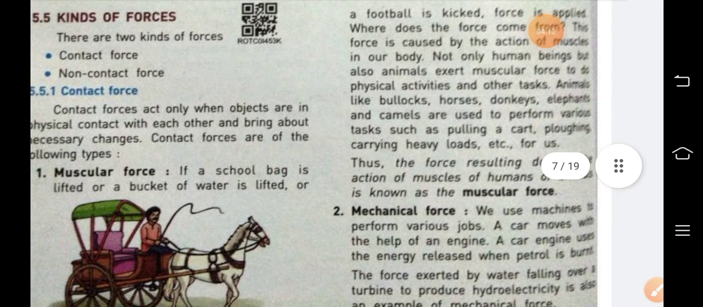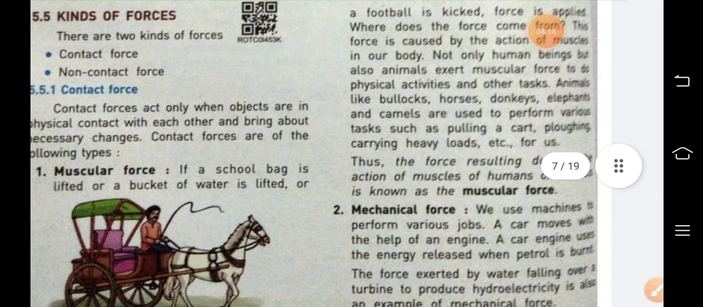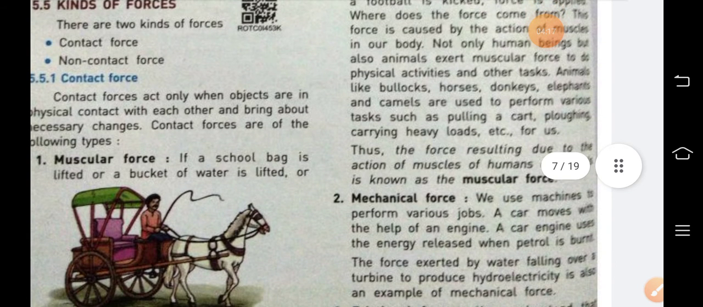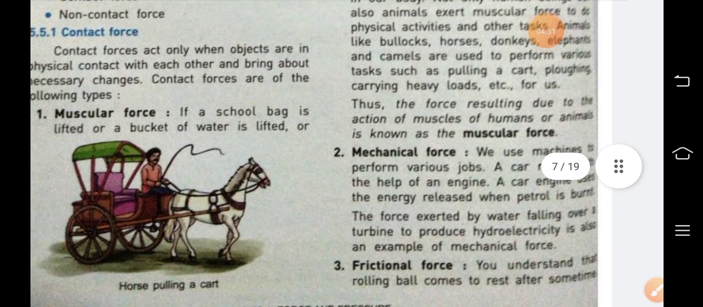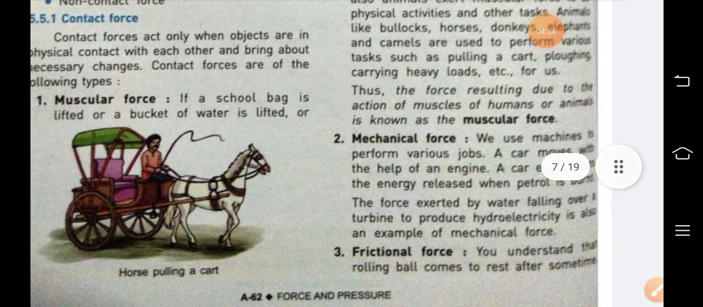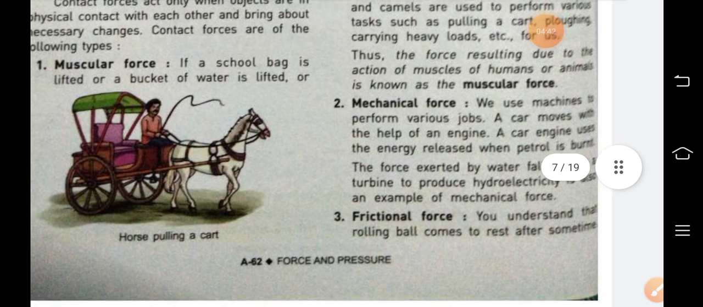Not only human beings but also animals exert muscular force. The bullock cart driven by animals, and horses, donkeys, elephants, and camels are used to perform various tasks due to their muscles, and the force applied there is muscular force. So, the force resulting due to the action of muscles of humans or animals is known as muscular force.